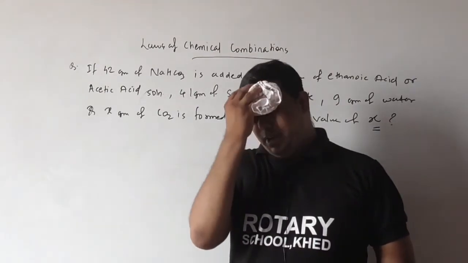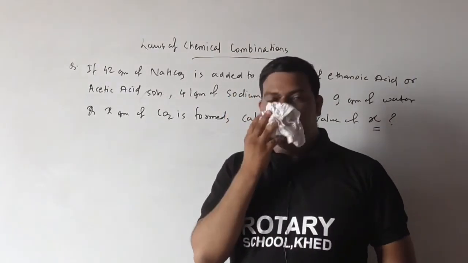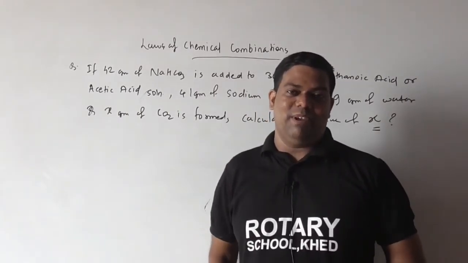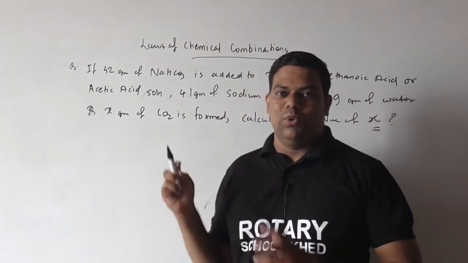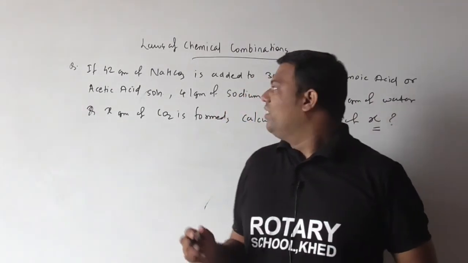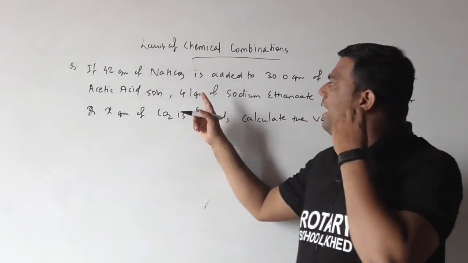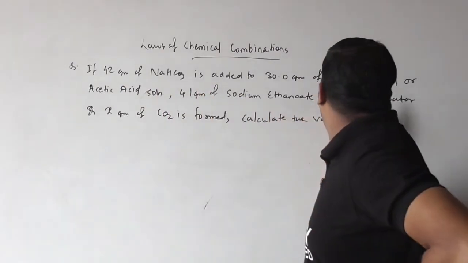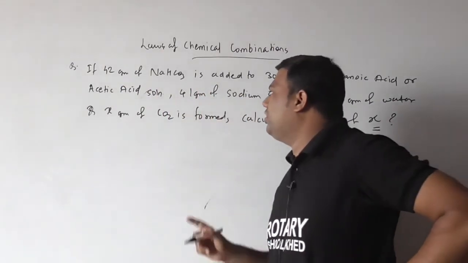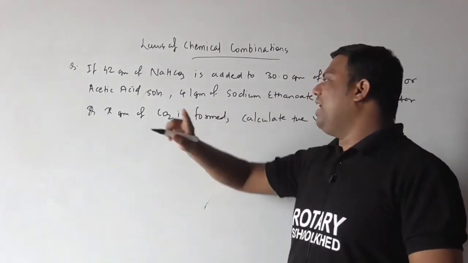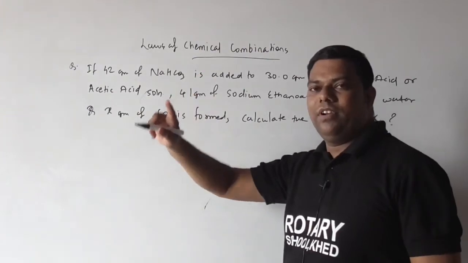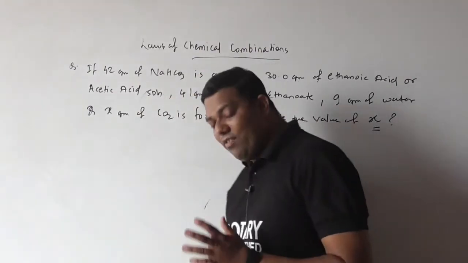So for that beta, you must know all these chemical formulas. Understood? So see here carefully. If 42 gram of sodium bicarbonate is added to 30 gram of ethanoic acid or acetic acid solution, 41 gram of sodium ethanoate, 9 gram of water, and X gram of CO2 is formed. Then calculate the value of X here.